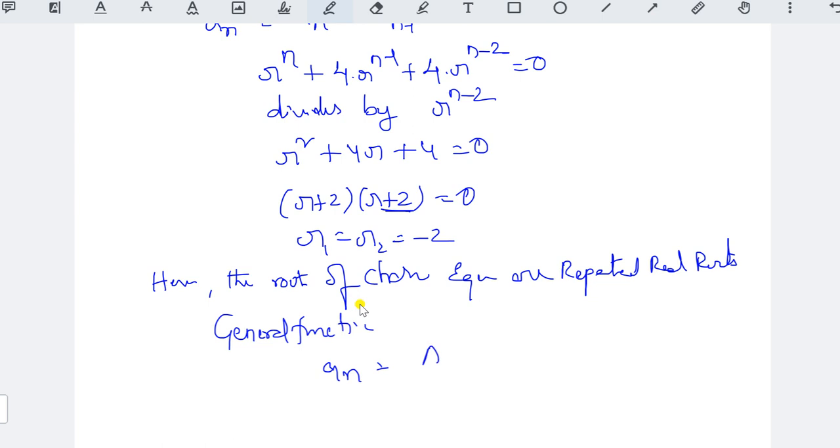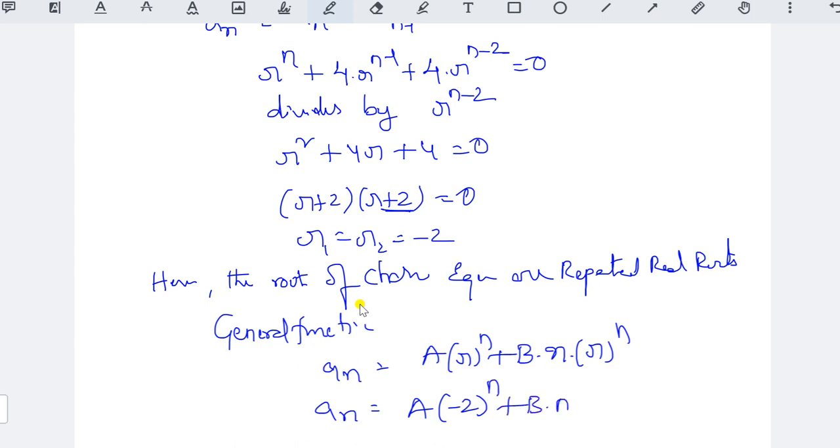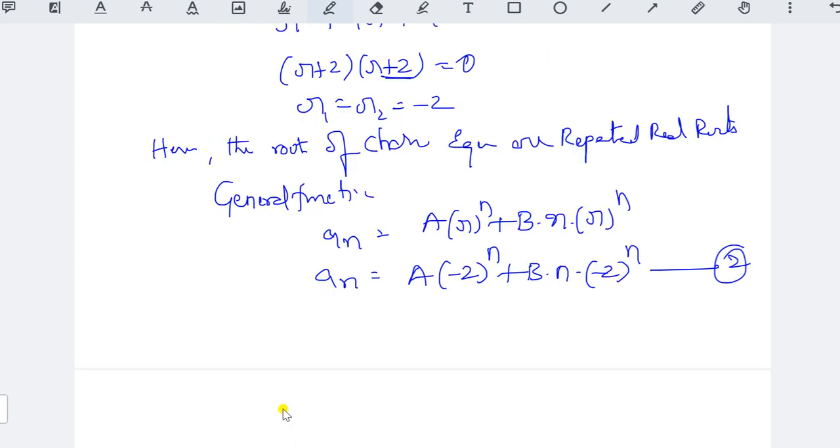a_n is equal to a into r to the power of n plus b into n into r to the power of n. Now here we got a_n equal to a into (-2) to the power of n plus b into n into (-2) to the power of n. Okay, this is our second equation.